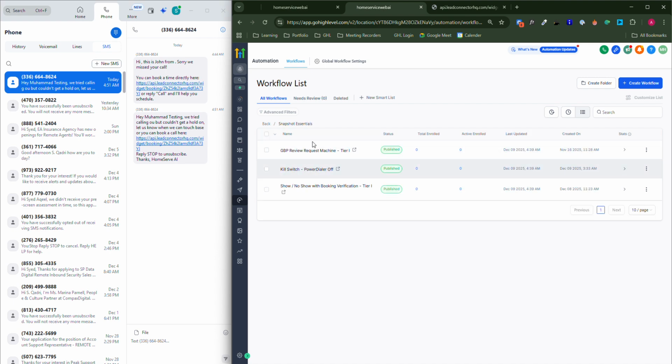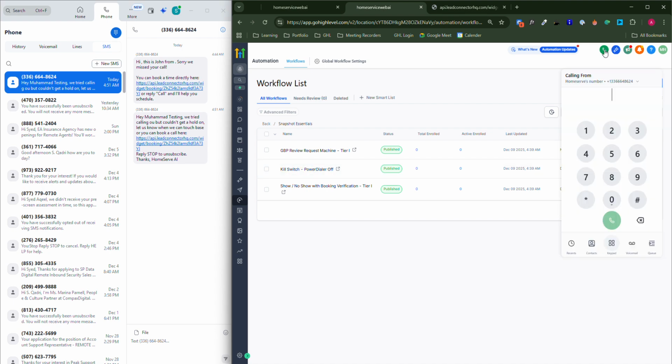Lastly, a few extra things like the business review and kill switch, like I just told you. If you call someone and you want to move them out, you can do it two ways. Either you can dispose them as kill switch, or you can just give them a tag, which is power dialer off. If you give them the tag power dialer off, that ultimately means kill switch. So you can do it two ways.